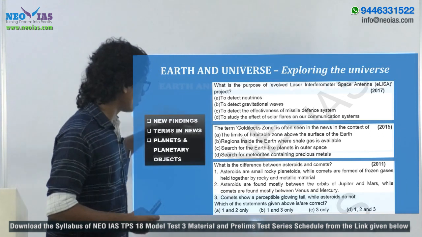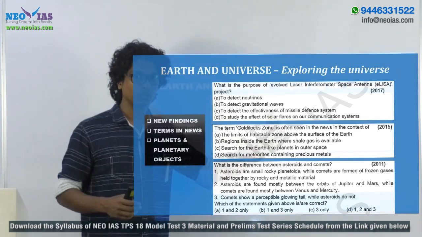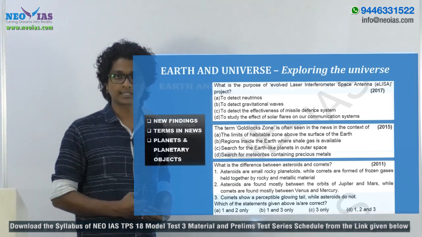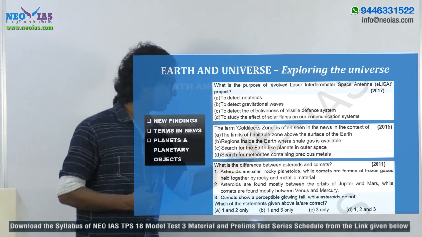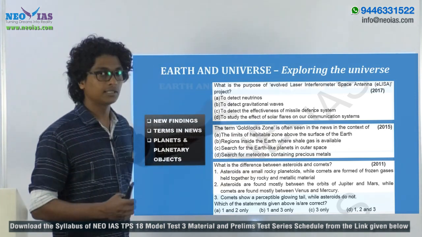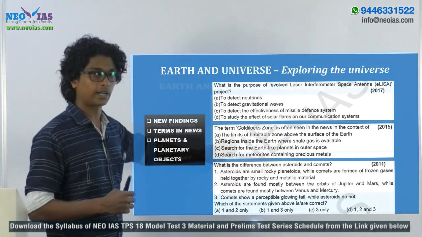The Goldilocks zone, or habitable zone, was recently in the news. We are searching for extraterrestrial life, so we are searching for planets within the Goldilocks zone, and you will find this term in the news, and they ask questions related to it.